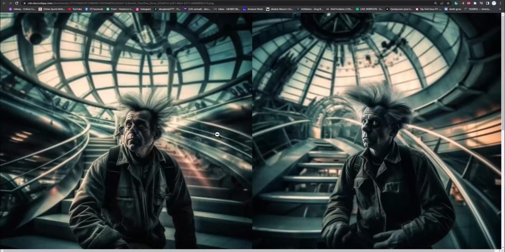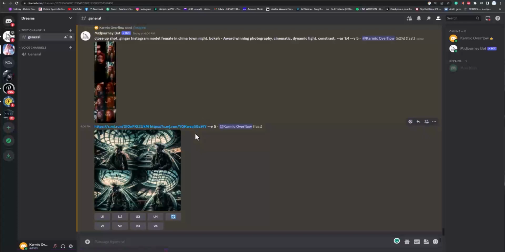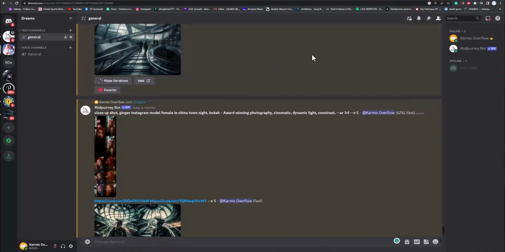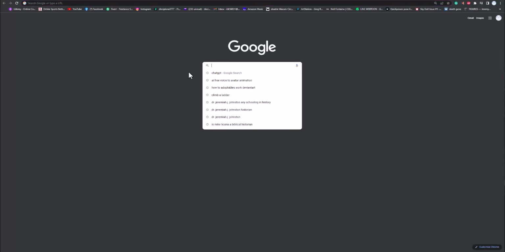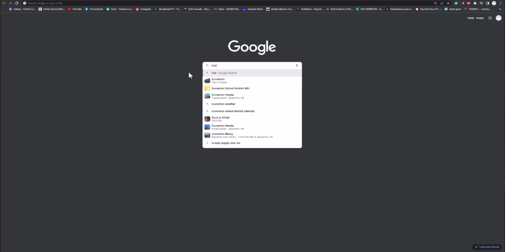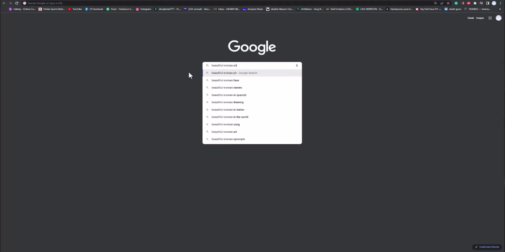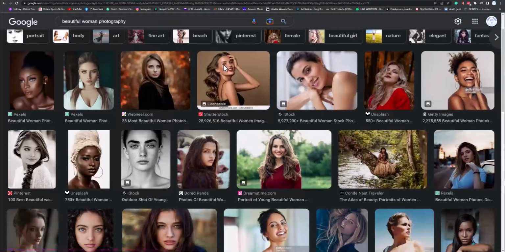So you can also do this by just grabbing photos online. You don't have to use photos that are on here. You can also go and grab photos online of things. So grab a photo of some beautiful woman you want, and then you can put her in different backgrounds and grab a background and do the same thing. And all you do to do that is just copy the image address. So I guess we can try that really fast. We'll go to Google and let's type beautiful woman photography, something like that, and then images, and then just grab whatever you want, doesn't matter.